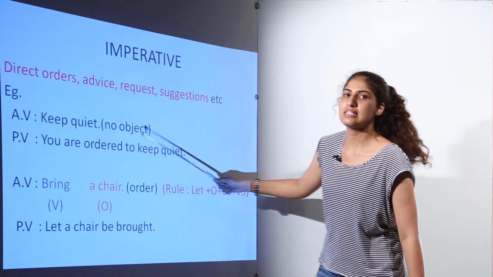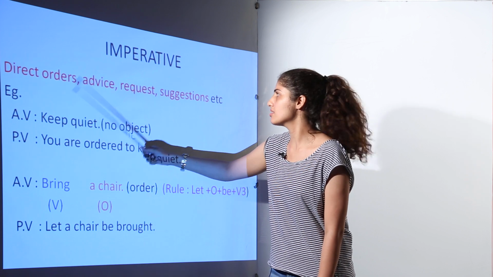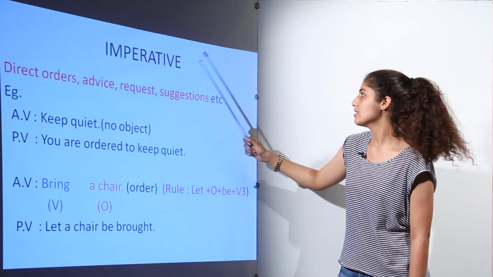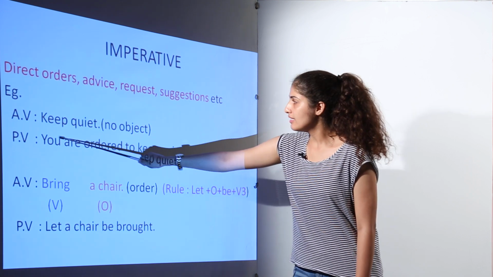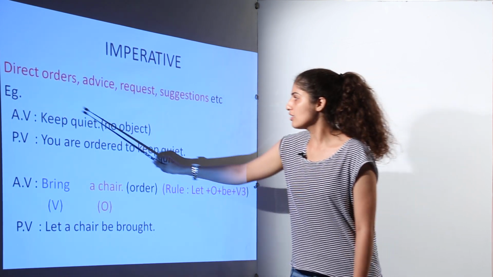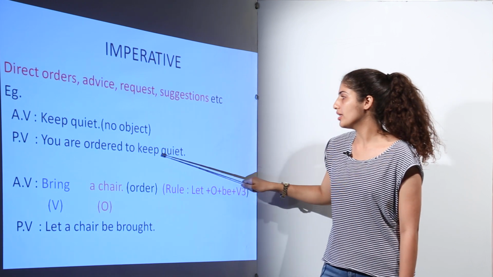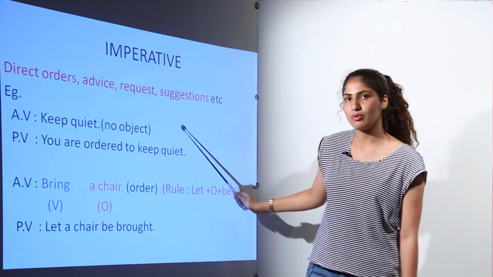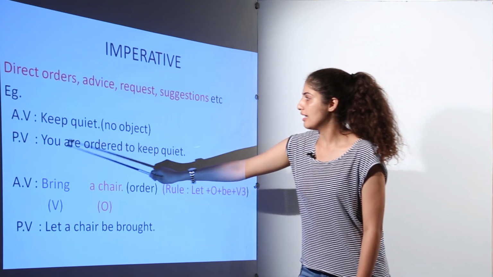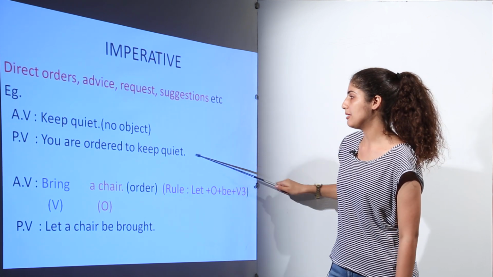Imperative sentences are the direct orders, advice, requests, suggestions, etc. For example, keep quiet. There is no subject here. Here we have to write it in a way like "you are ordered to keep quiet". We cannot follow an exact rule here. There is no prescribed rule here. So we can use: you are ordered to keep quiet.